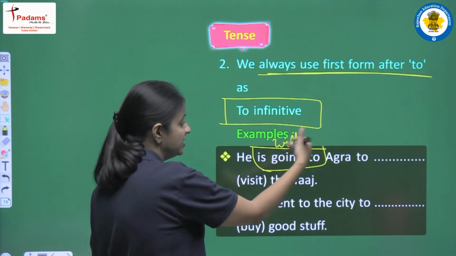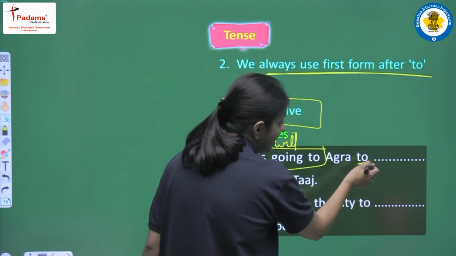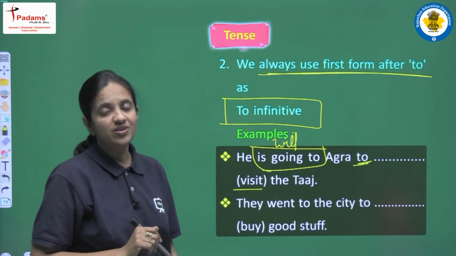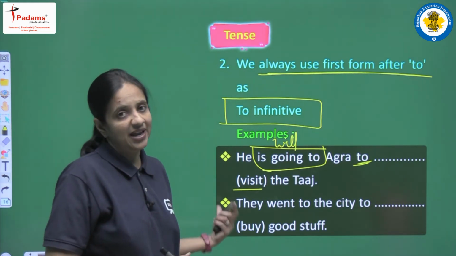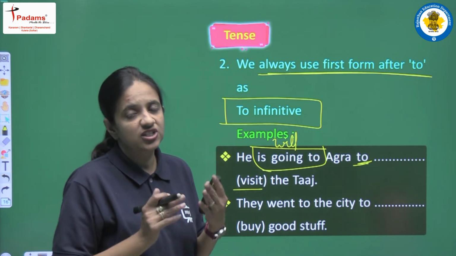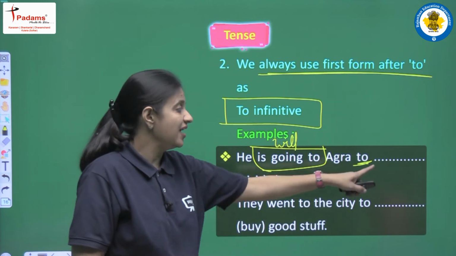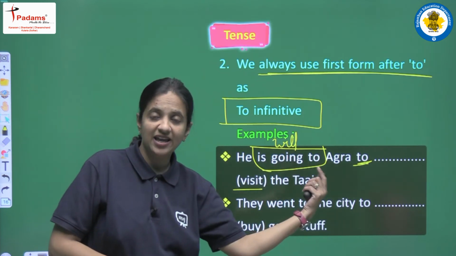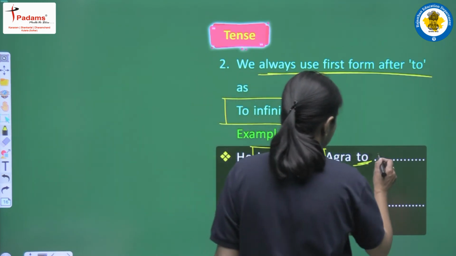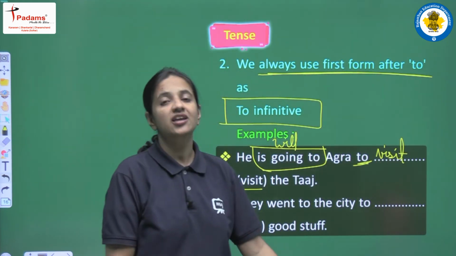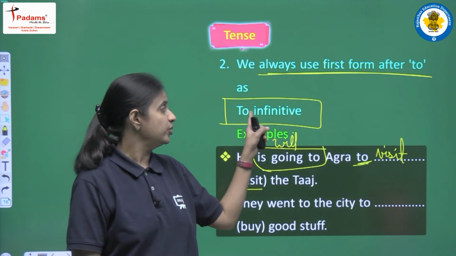So we are having "He is going to Agra", but here we are having "to" before the blank, and in the blank we have to fill the verb, and in the bracket we are having "visit". So just to be very careful and just learn this thing: if we are having "to" just before the blank, then in the blank we have to write first form only, we have to write "visit" only, because this is known as to infinitive.